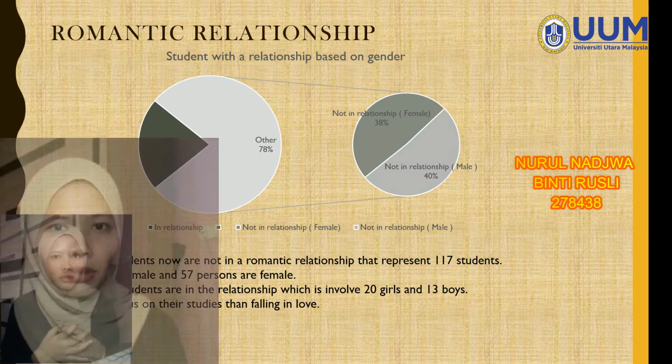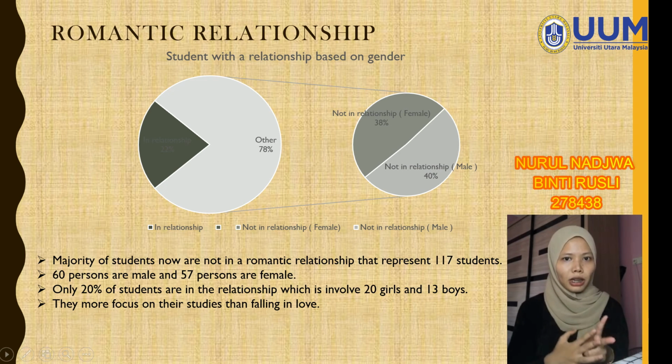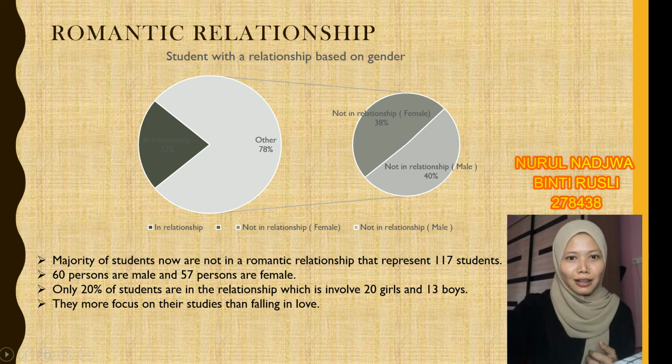Lastly, romantic relationships. The majority of students are not in a romantic relationship, which represents 170 students, of whom 60% are male and 57% are female. Only 20% of students are in a relationship, which involves 20 girls and 13 boys. They are more focused on their studies than on falling in love.